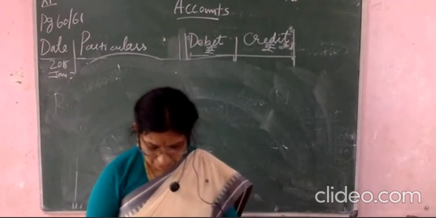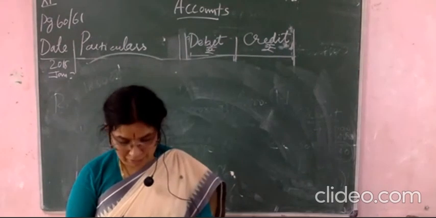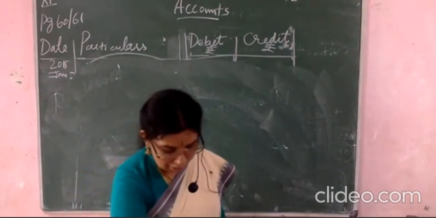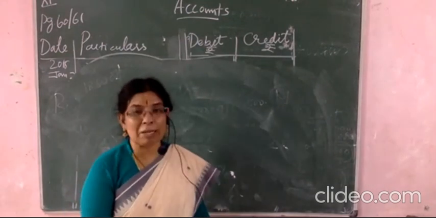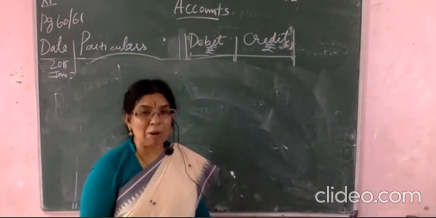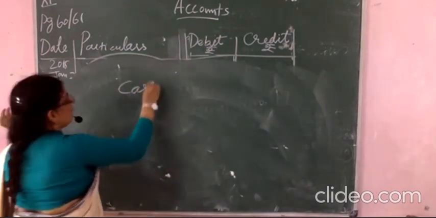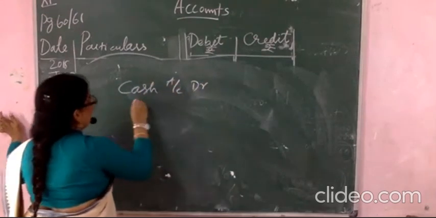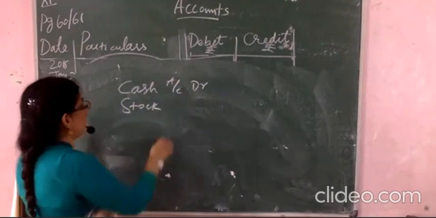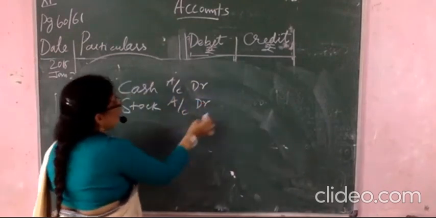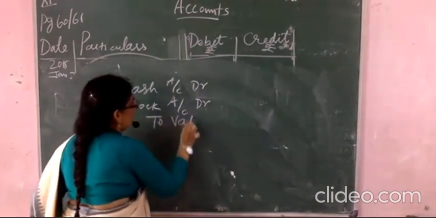How much did you invest in cash? Cash is 90,000. And then stock, how much goods did you invest? 60,000. So in total, how much did you invest? Cash is 90,000 and the goods 60,000. The total 1,50,000 you invested. Okay, so cash account debited, stock account debited you will write. You will not write goods account, you will write stock account. Stock account debited to Valluvar's capital account.